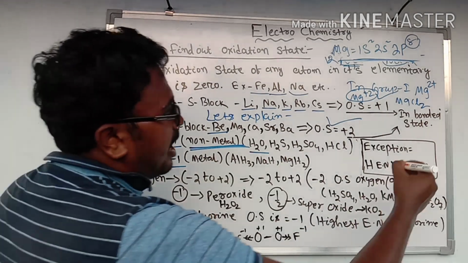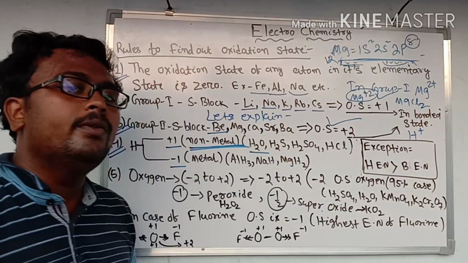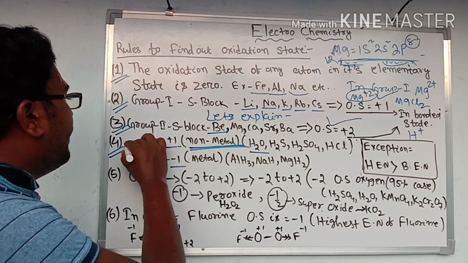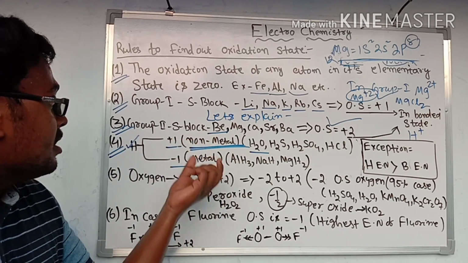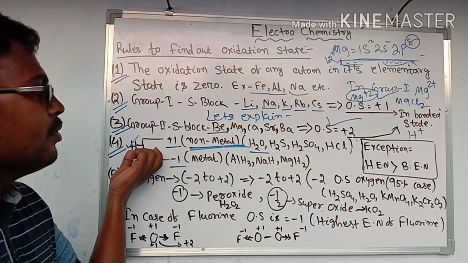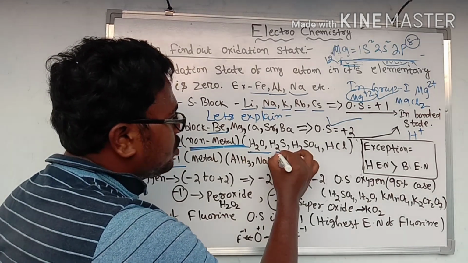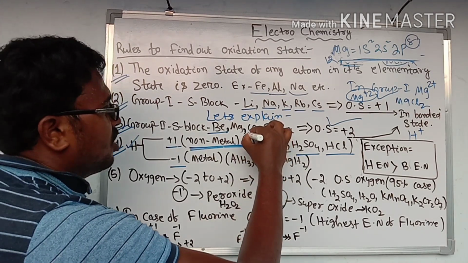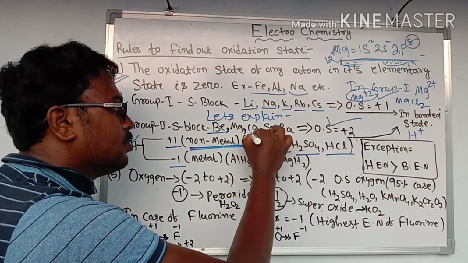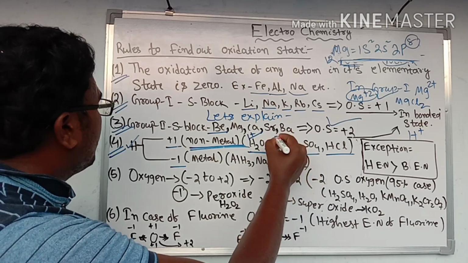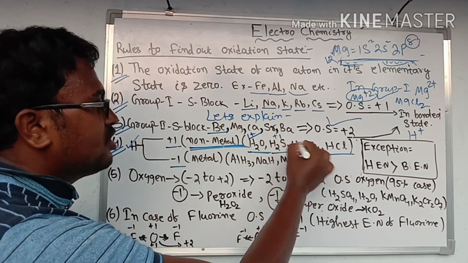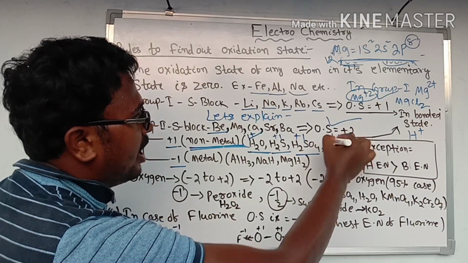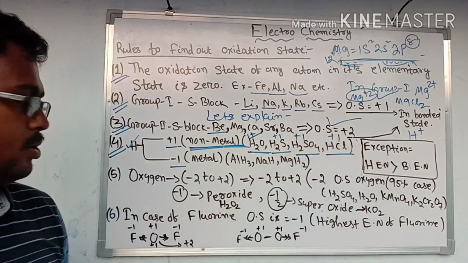So in hydrogen, a positive charge will be developed. So +1 oxidation state will be shown by hydrogen when a non-metal is bonded with hydrogen. So in case of H2O, H2S, H2SO4, HCl, the oxidation state of hydrogen will be +1.